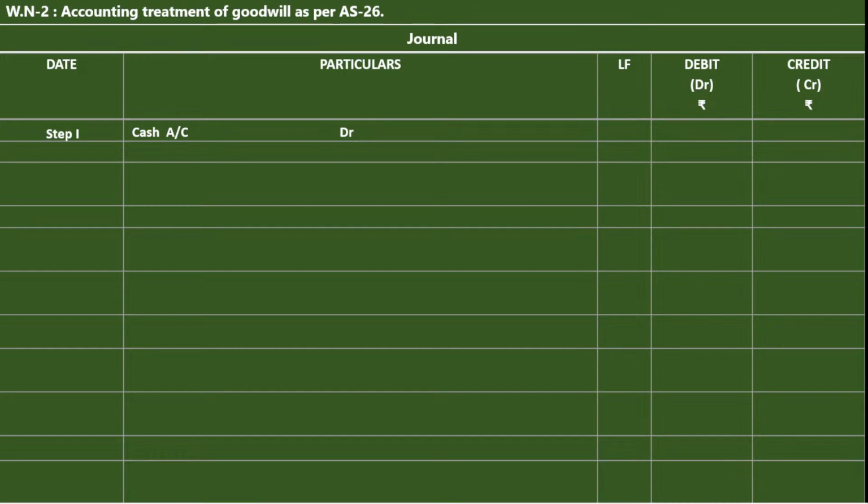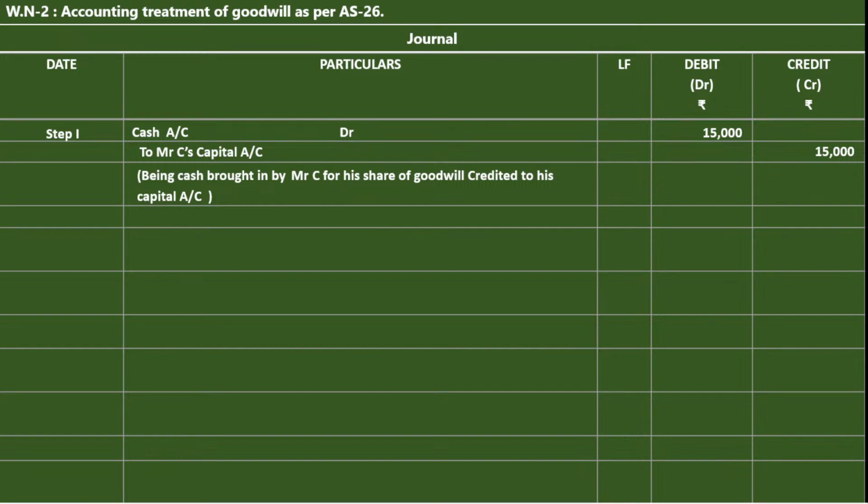Real account, debit what comes in. Goodwill amount is rupees 15,000, to Mr. C's capital account. Personal account, credit the giver. 15,000. Being cash brought in by Mr. C for his share of goodwill credited to his capital account. If you want to understand this by applying the accounting equation approach: cash is an asset account, increase in the asset, debit. Mr. C's capital account is a capital account, increase in capital, credit, because we are adding the goodwill amount in the capital account first.